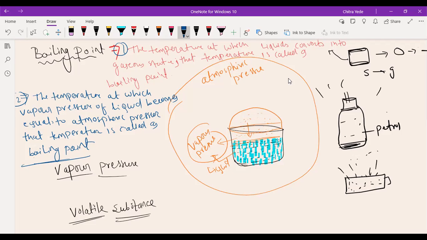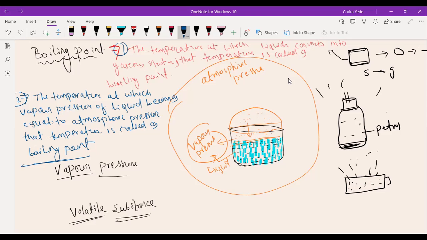It is the temperature at which the substance converts from liquid to gas. Sir, if a question asks for the boiling point of something and gives a Celsius temperature, then that temperature is the boiling point? Yes, it will be the boiling point.